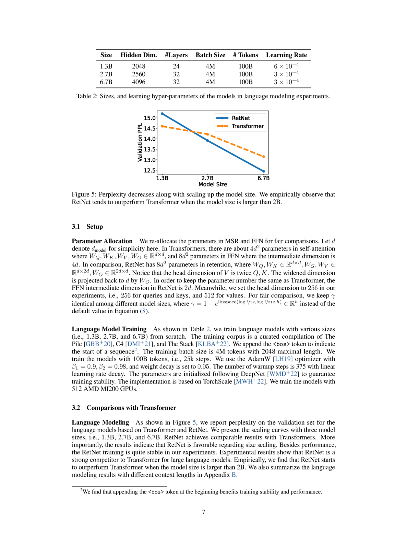To ensure stable training, we initialize the parameters following the DeepNet method. Our implementation is based on TorchScale, and we use 512 AMD MI200 GPUs for training. We've evaluated our language model's perplexity on a validation set, using both transformer and RetNet architectures. We've tested 3 model sizes, and found that RetNet performs comparably to transformers.